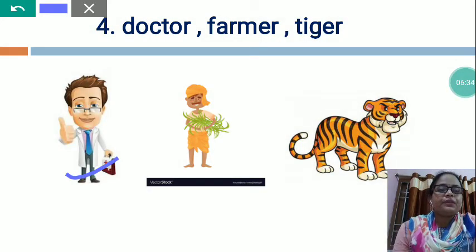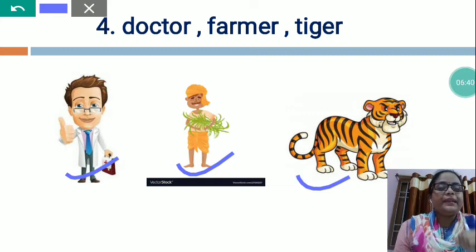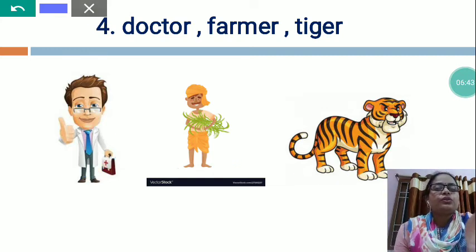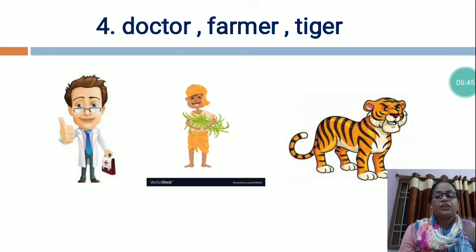Doctor is our helper, farmer is our helper, but tiger is a wild animal. So, dear students, a doctor is known as someone who treats and cures sick people. A doctor is a great friend of the sick. He always speaks politely so that the patient feels comfortable. A doctor is a person with the profession to treat and cure sick people.